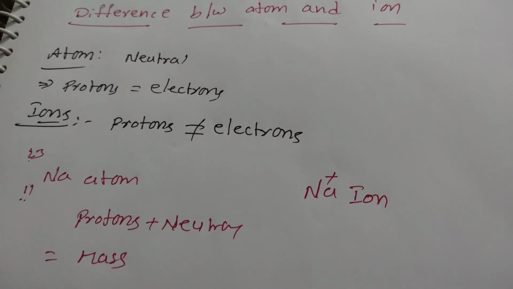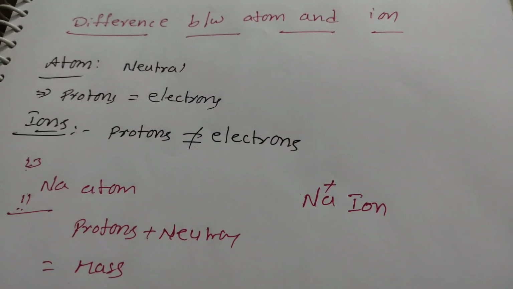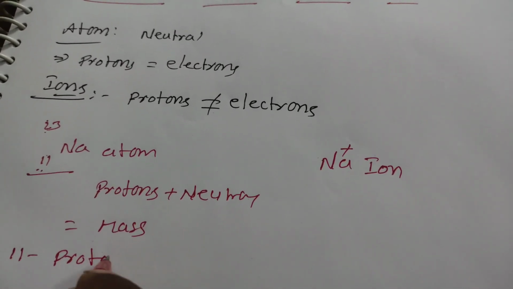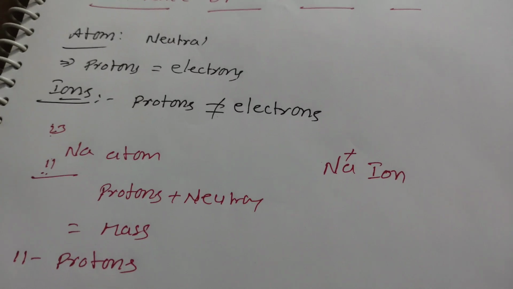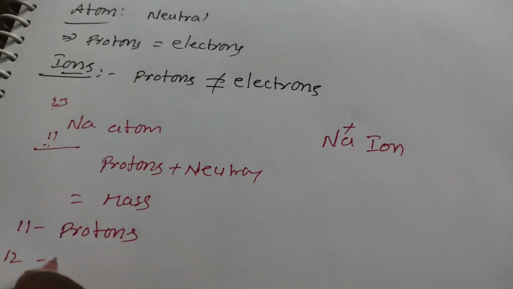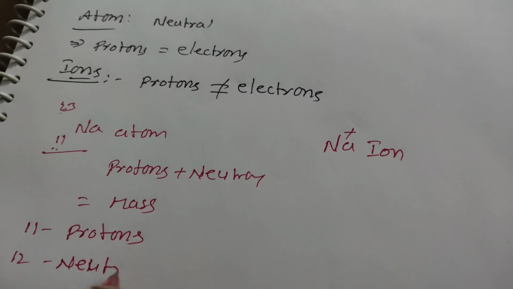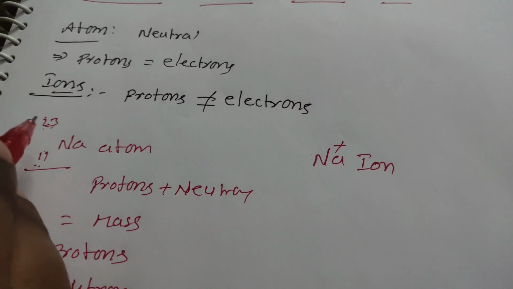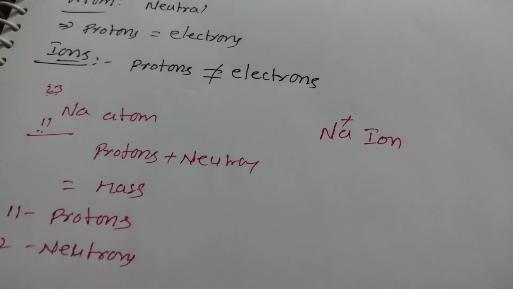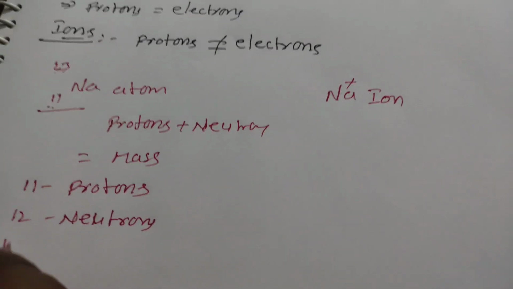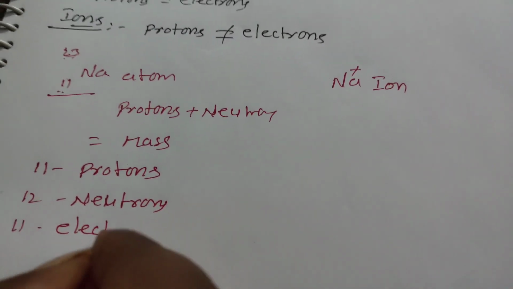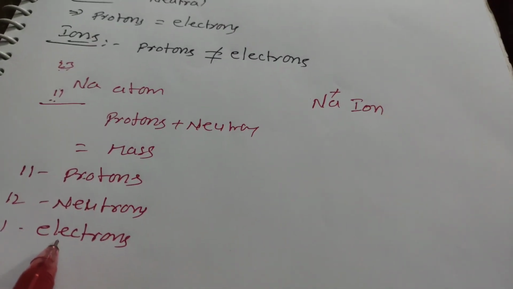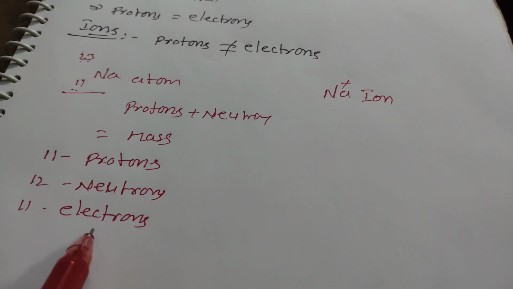So what information are we getting by observing this symbol? Sodium contains 11 protons and 12 neutrons. How can we get the neutrons? From the mass number you subtract the atomic number, and we get the neutrons, and 11 electrons. In the neutral atom, the number of protons is equal to the number of electrons.